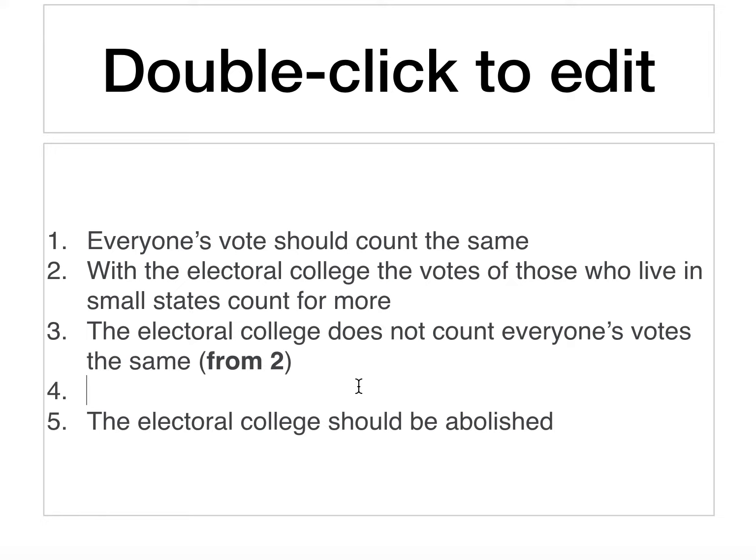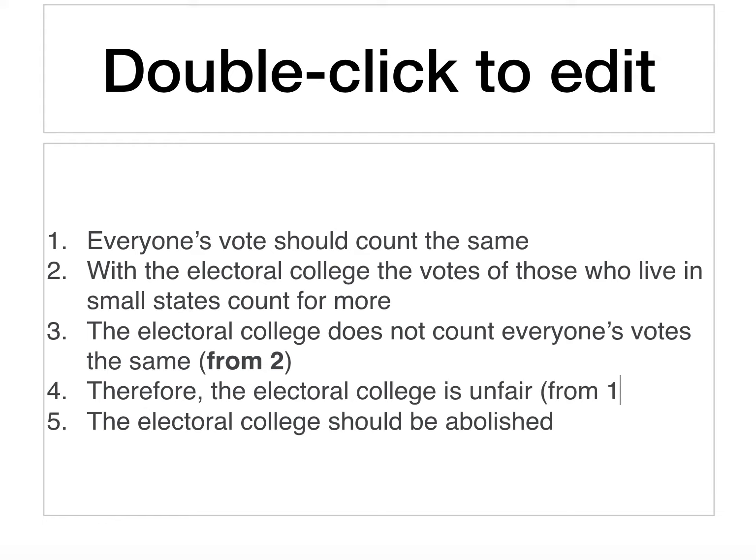If something should be the case, but it's not the case, especially in this case of the Electoral College, it seems to be getting at an issue of justice or fairness, right? So one of the things we could do is just say, therefore, the Electoral College is unfair. And that would follow from 1 and 3.